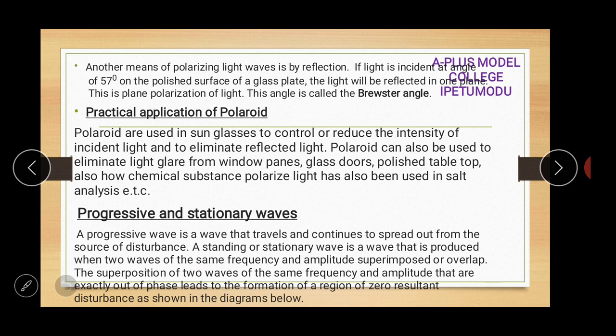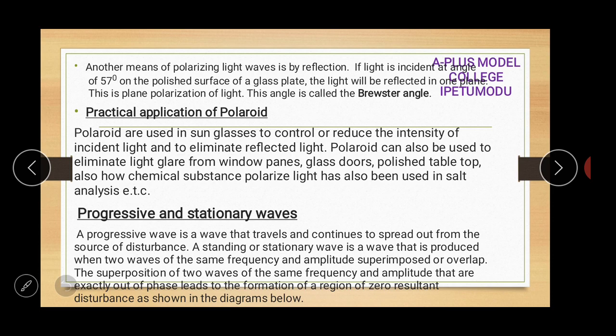Now, the practical application of a material that polarizes light is the Polaroid. Polaroids are used as sunglasses. You must have seen sunglasses, all these black shade glasses that are used to control or reduce the intensity of sunlight that comes into contact with the eye.